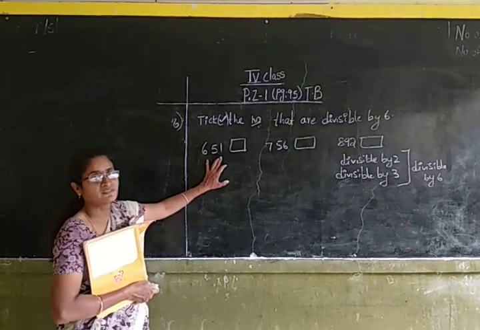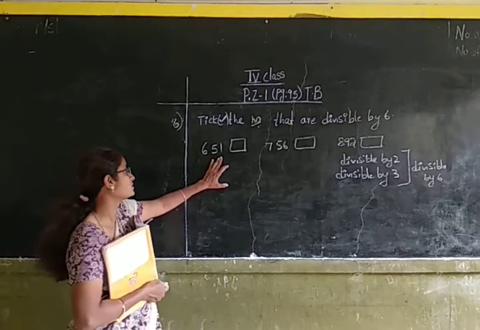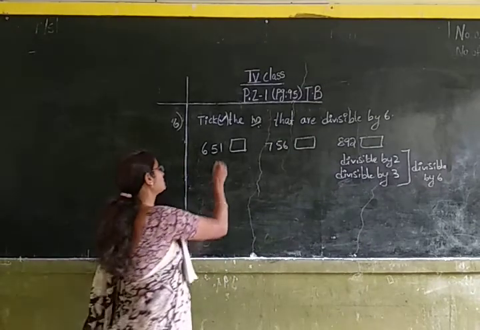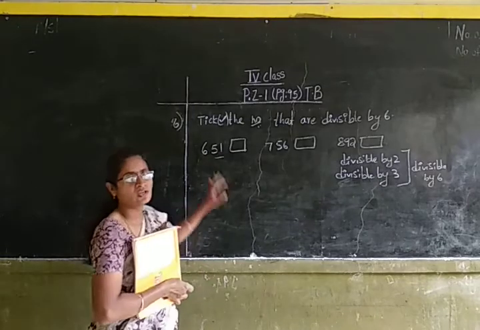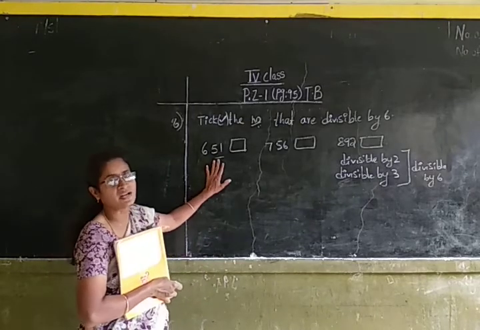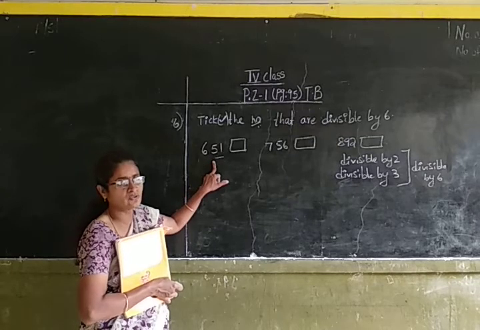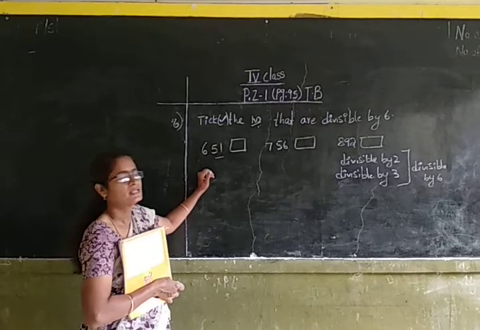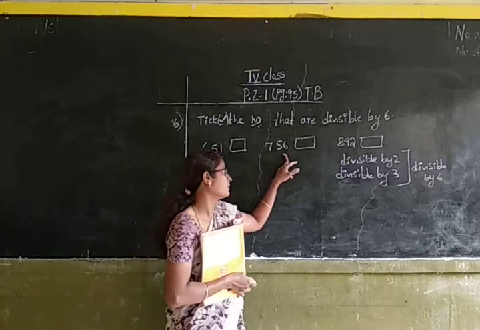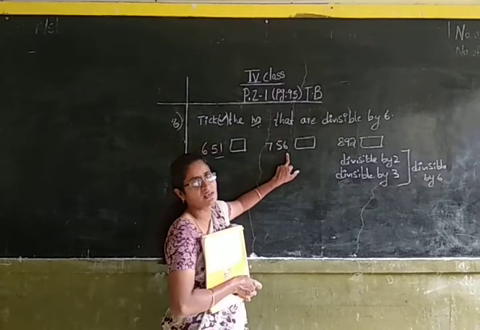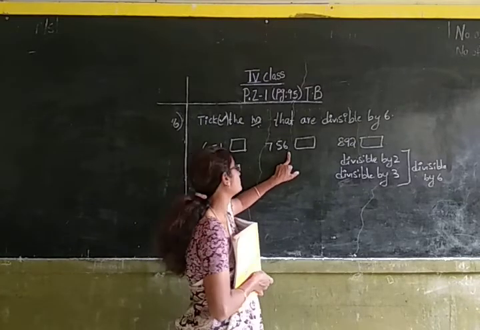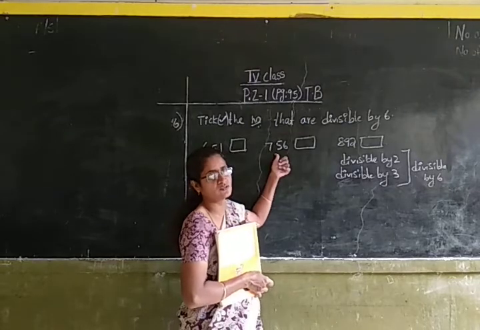Here for checking the divisibility of 2, you have to check the ones place. Here in the ones place the number is 1. So this number is odd and it is not divisible by 2, so it is not divisible by 6. Let us check the next number. In its ones place this number is having 6. This number is divisible by 2.